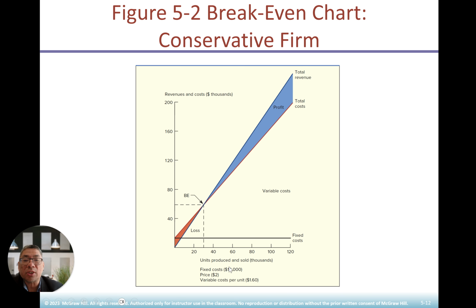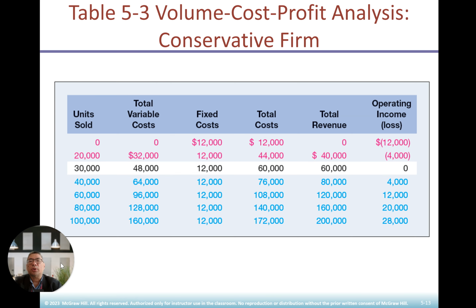So the fixed cost will be 12,000. It is very conservative. Price will be $2. Variable cost will be $1.60. So the conservative firm will be about 30,000 units sold, variable cost 48,000, fixed cost 12,000, total cost 60,000, total revenue 60,000. This is a conservative firm analysis. Above that, it may be profitable.